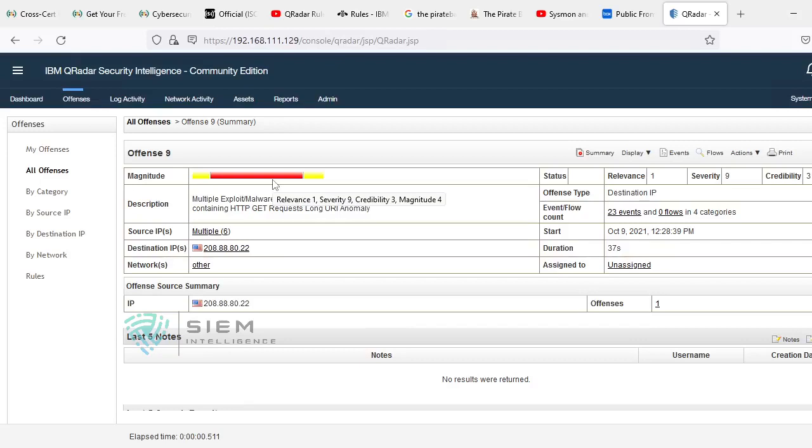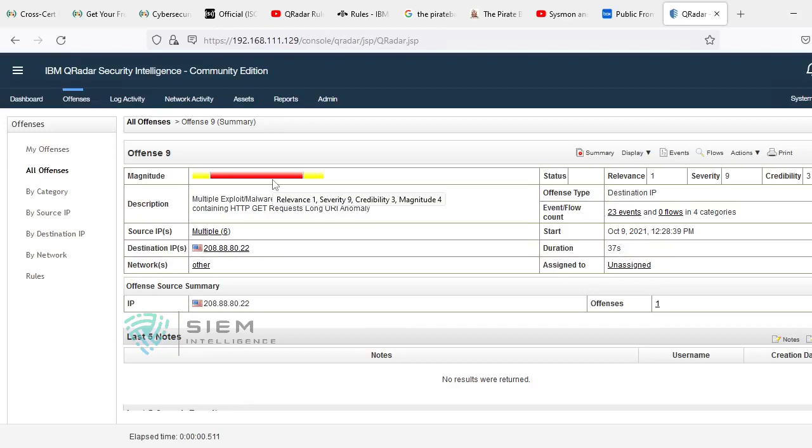Severity is related to the attack, and credibility is related to the integrity of the offense. Okay, I will tell it in the easiest manner. Relevance is how significant the destination is with respect to your organization.